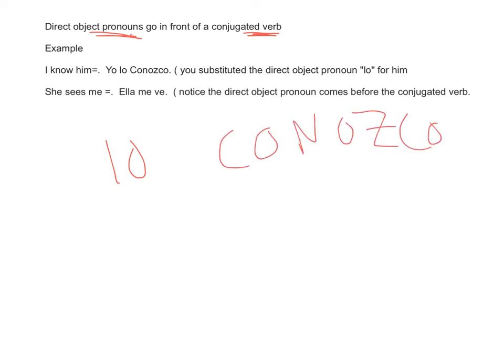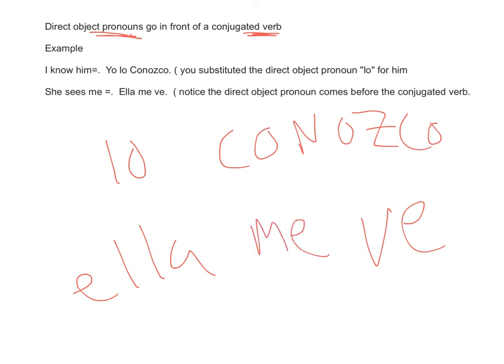You say lo conozco. And how about she sees me? We have ella and ve, she sees, but we have to put the me in between, which in Espanol, me. Ella me ve. Próximo, 29.